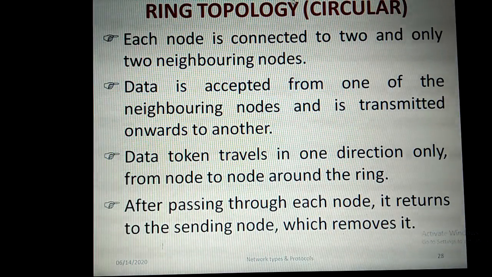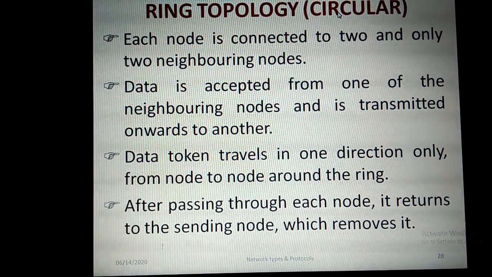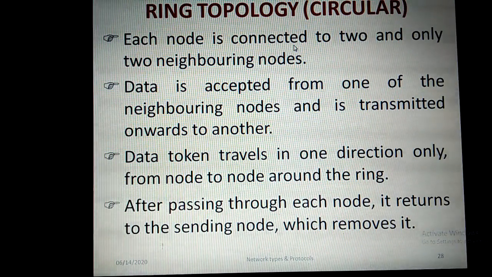The next topology is ring topology. It is otherwise called circular. So you know what the image of a ring is. Just imagine how a ring will look. It will be a circular shape. Each node is connected to two and only two neighboring nodes.